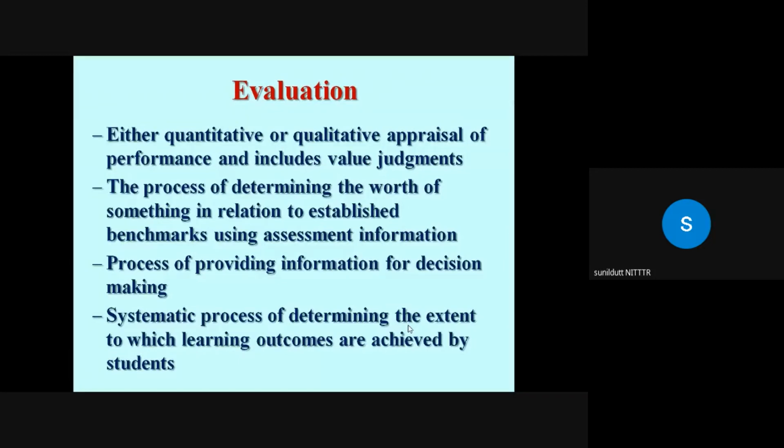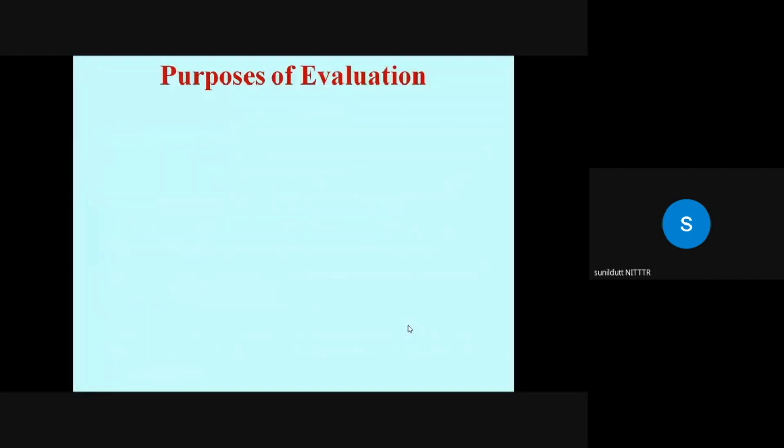So a learning outcome is a sentence or statement which describes what the learner will be able to do at the end of a unit of instruction. So as a teacher, I want to compare the performance of one student against the stated learning outcomes. So this is a systematic process, because there are a number of steps to be followed before obtaining the result and finally using those results for decision making.